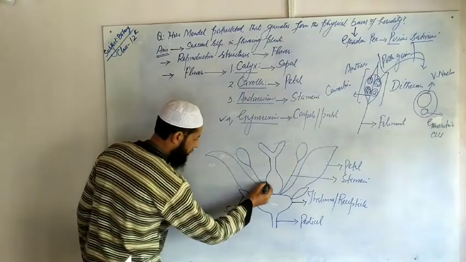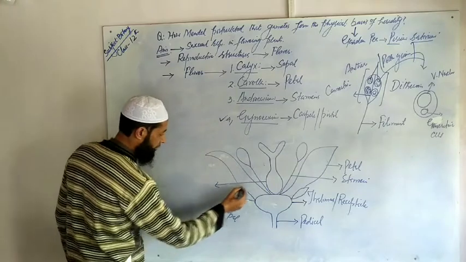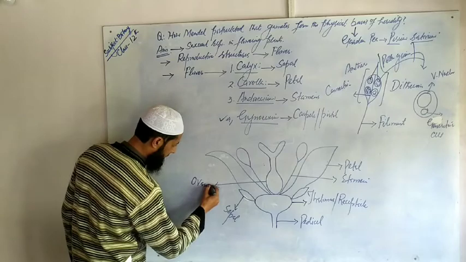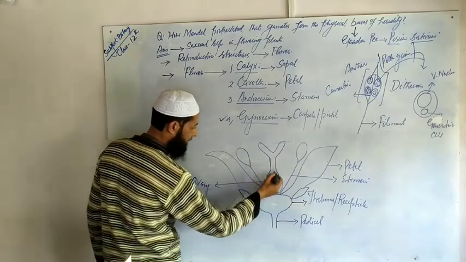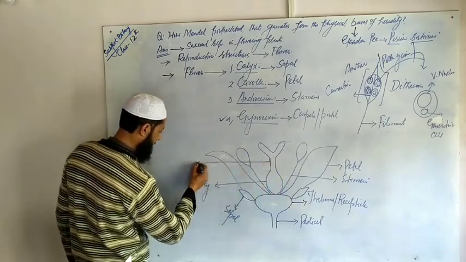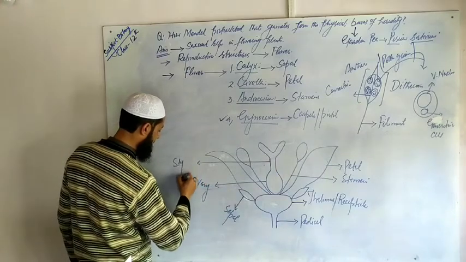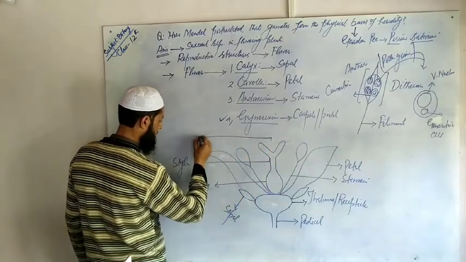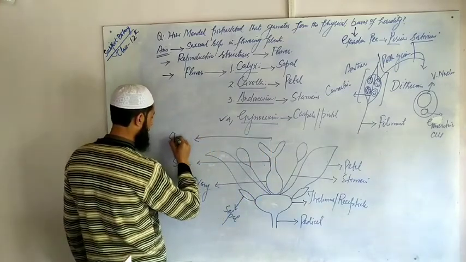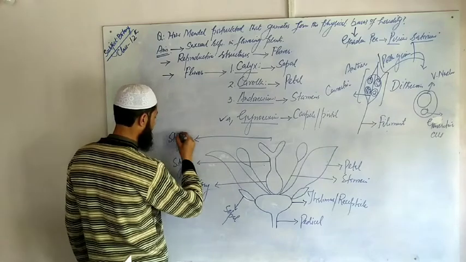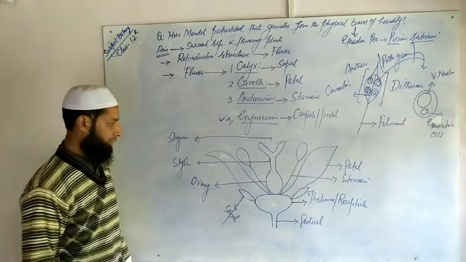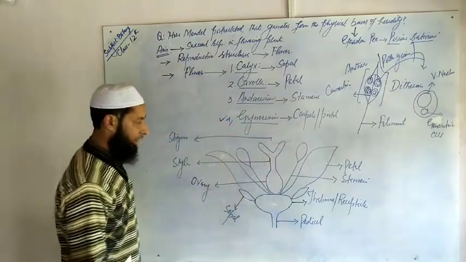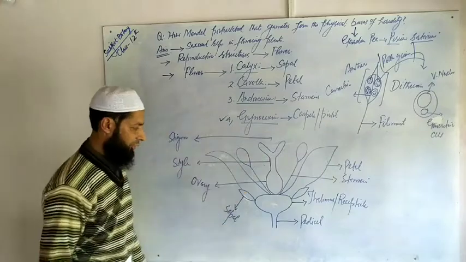This is the innermost structure of the flower, called the carpel. It has three parts: the base part called the ovary, the middle part called the style, and the upper part called the stigma. It is the pollen-receiving part. In this part, pollen grains are deposited, or with the help of this part, pollen grains are received.